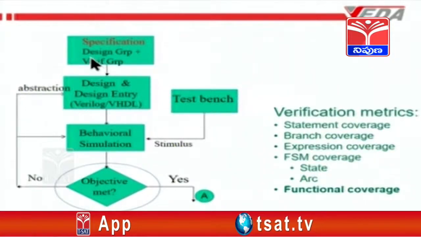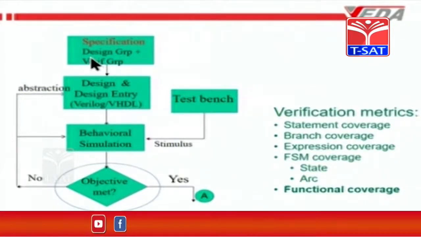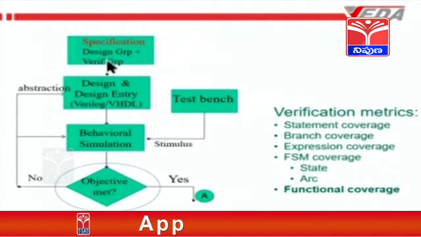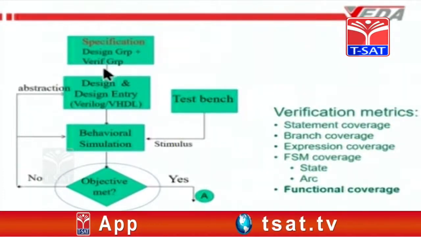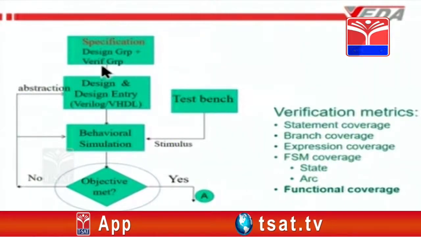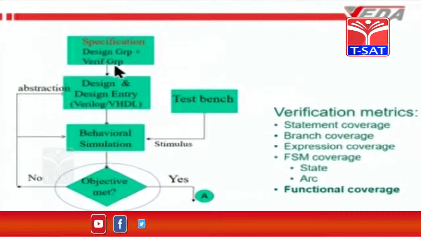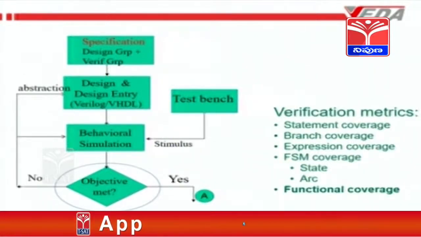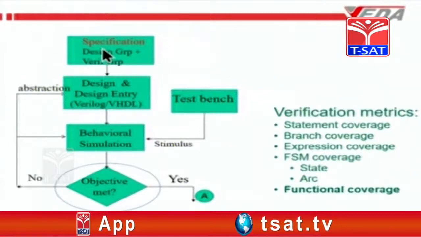Why is the specification given to the design group as well as to the verification group? It is because the design group may have an understanding of the specification in its own way. The verification group may have its own understanding of the specification, and these should match completely, because based on the understanding of the specifications by the verification group, it will come up with a test bench. It will start developing a test bench for the design that is going to come.